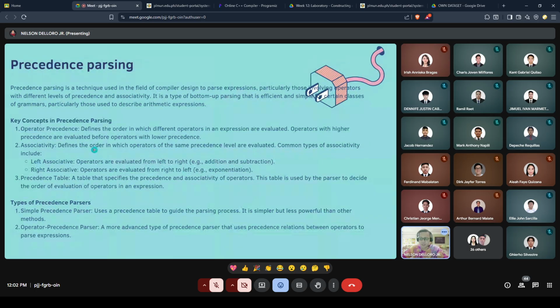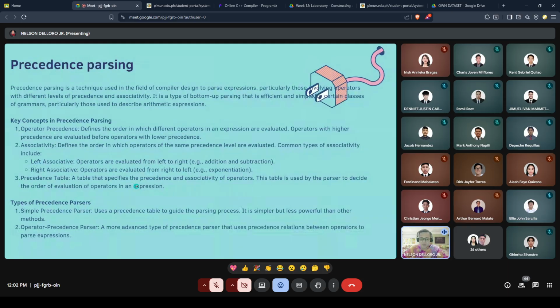The third key concept is the precedence table. A table that specifies the precedence and associativity of operators. This table is used by the parser to decide the order of evaluation of operators in an expression. So these are our key concepts: operator precedence, associativity, and then precedence table.